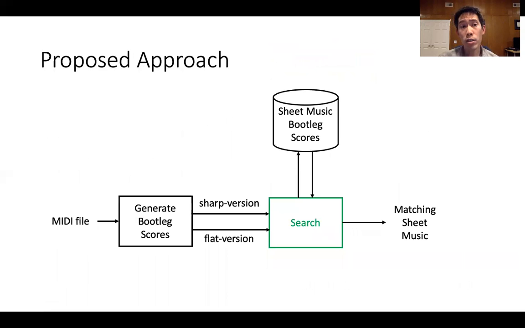The third main part of our proposed approach is to perform the search. We use both versions of the MIDI bootleg score to perform two different searches, and whichever one yields a higher similarity score, we use that result as our prediction for the matching sheet music.